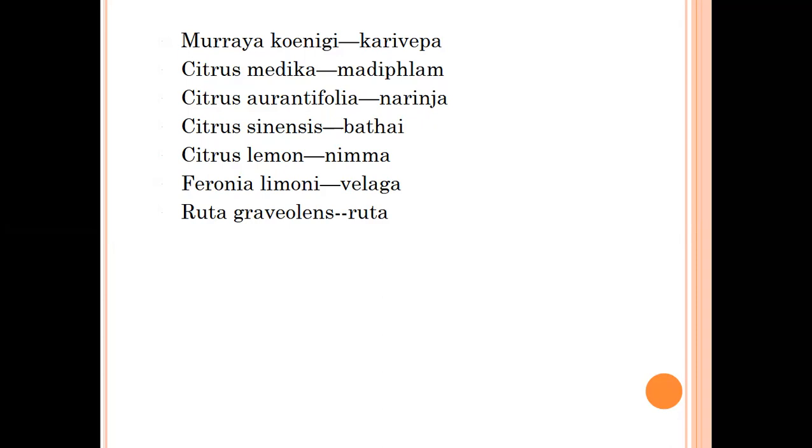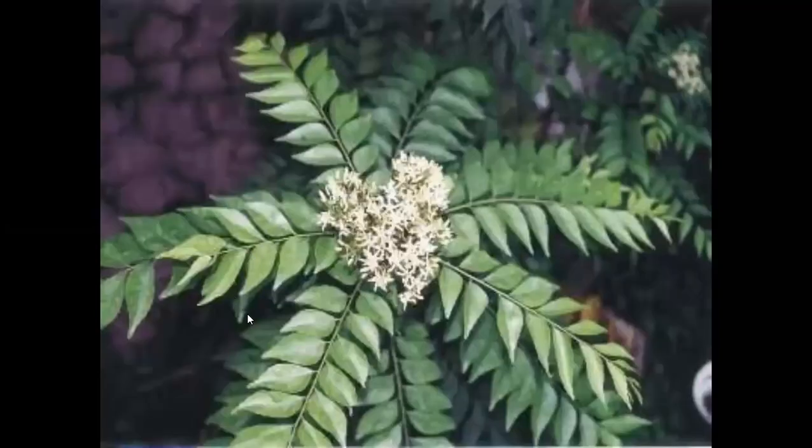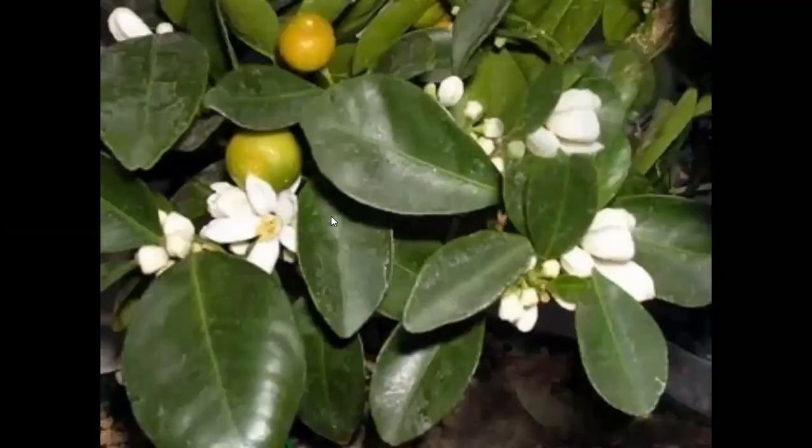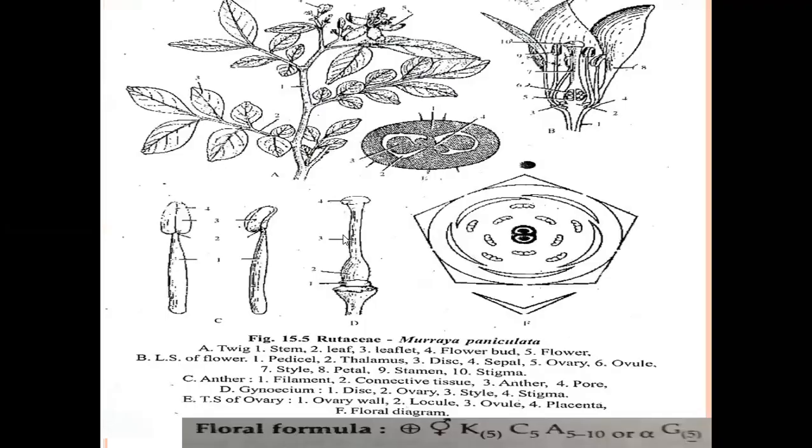First we discuss the habit of Rutaceae. Here it is Murraya koenigii, a true plant. It is Citrus limon, Nimma. Now we discuss the vegetative characters of the Rutaceae family.